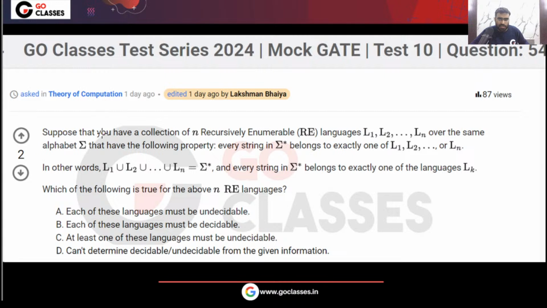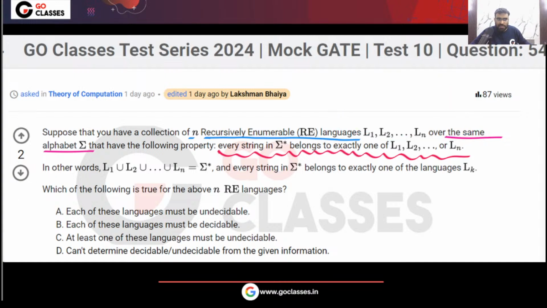Read this question. Suppose that you have a collection of n recursive enumerable languages L1, L2, ..., Ln over the same alphabet sigma. And there is a property: every string of sigma star belongs to exactly one of them. Whatever string you take, it will belong to exactly one of them.